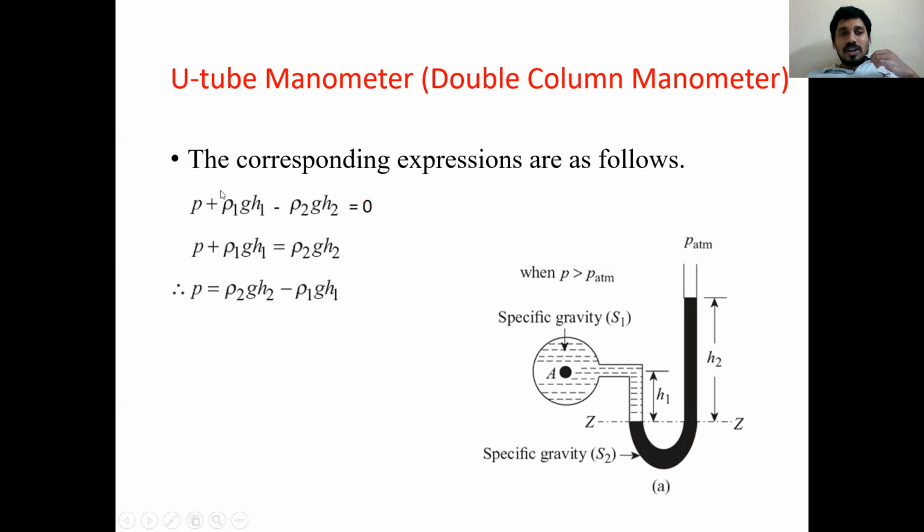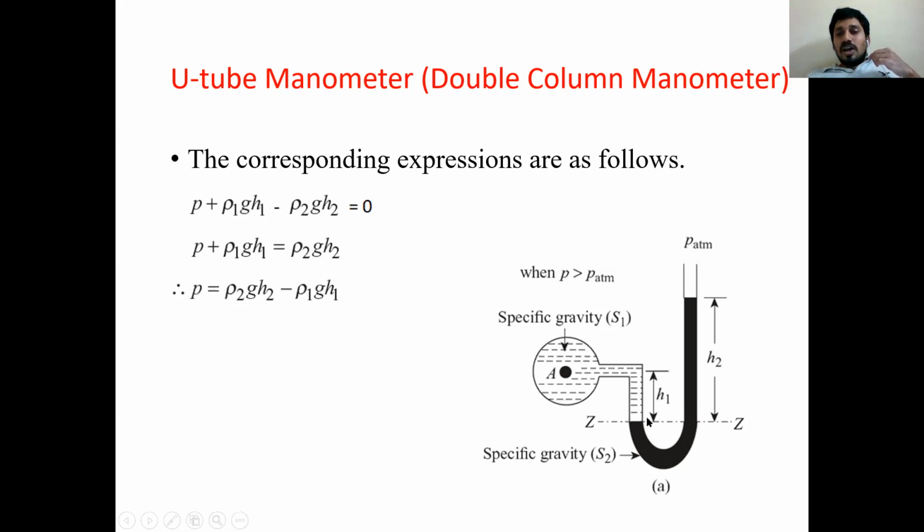So P is fluid pressure, P plus rho 1 g H1. Rho 1 means density of liquid in the pipeline, g is the gravitational constant, and H1 is the amount of fluid going downward with the pressure of the pipeline. So H1 is the pressure head.